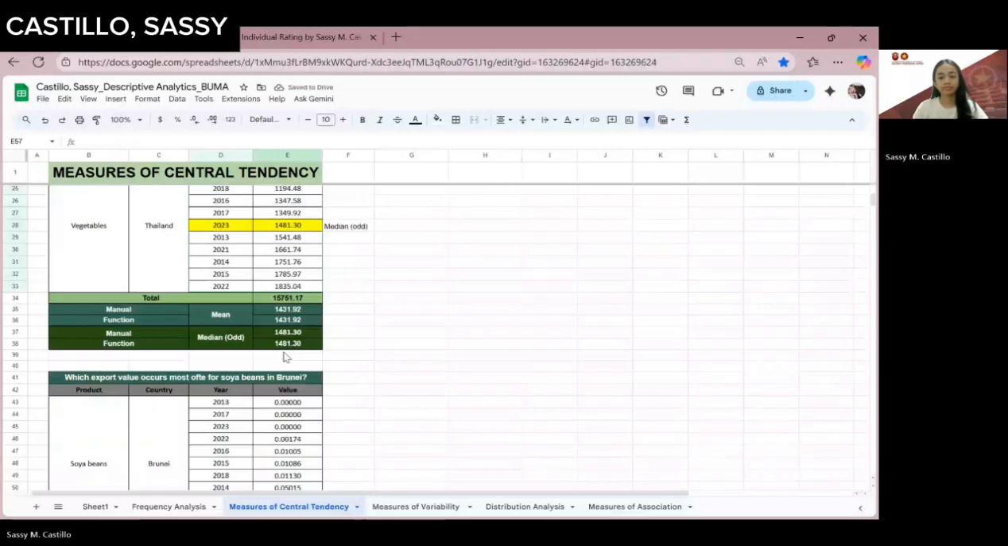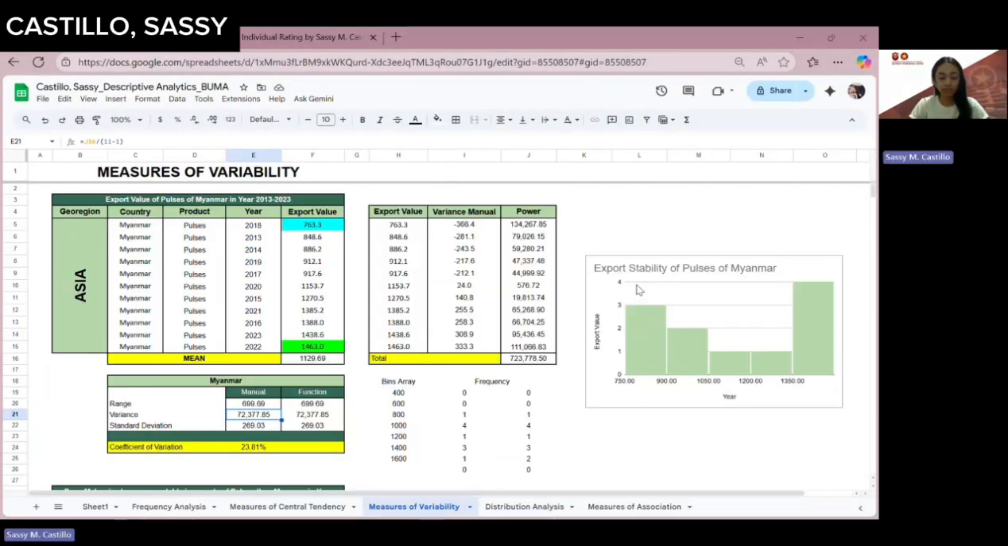All right, so for measures of variability, our main focus is the range, variance, standard deviation, and coefficient of variation. I chose Myanmar as my country in the specific dataset and pulses as my product. Here I have gathered all the export values from 2013 to 2023. Firstly, the range. Range is the highest minus the lowest amount in our export value. As you can see, I have already arranged my export value from least to greatest, and I just subtract the least from the greatest to get our range.